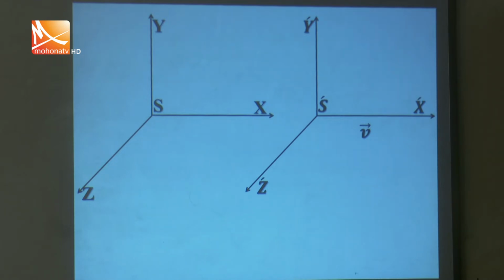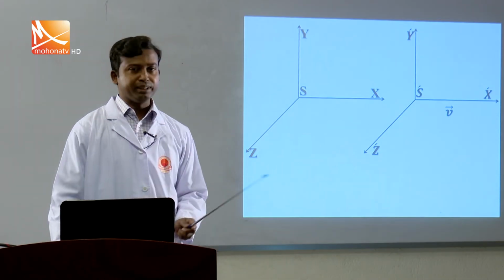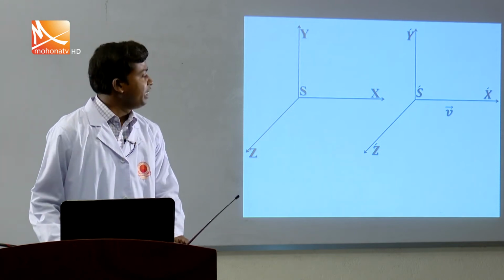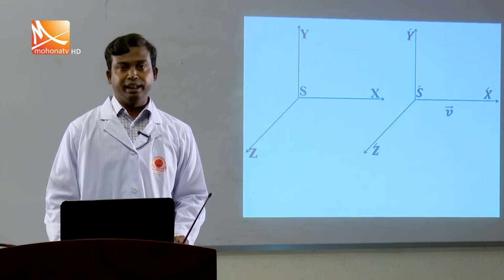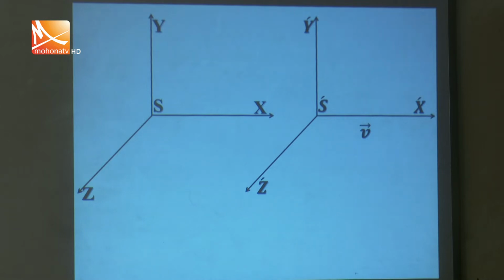So what is an inertial frame of reference? Are these two frames inertial frames of reference? That is a question for you. If any frame moves with the equal speed of the earth, then this frame is considered an inertial frame of reference.